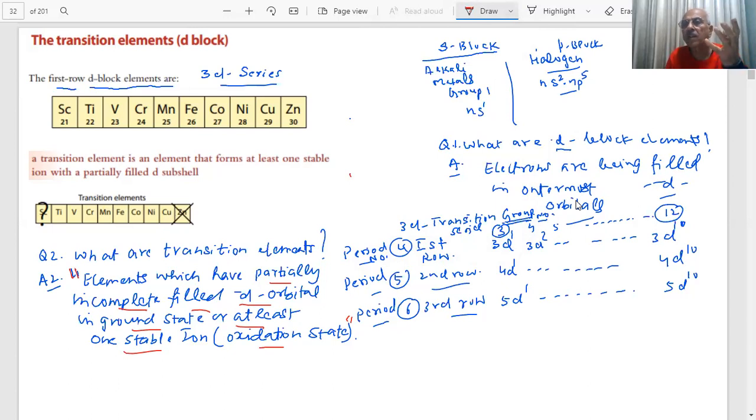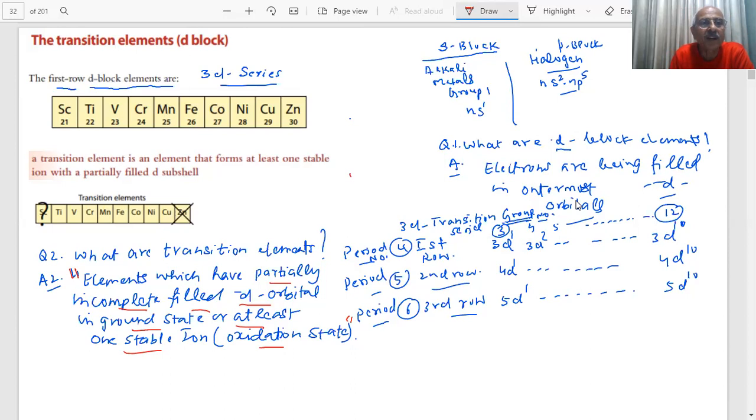That means either in the ground state or when a compound is formed, it has a partially filled d subshell. How many electrons are there in the d? Maximum 10. Partially means there will be at least one unpaired electron. In another way, I can say they should have at least one unpaired electron. Then they will become transition elements.